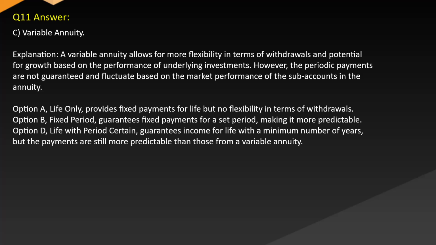Option A, life only, provides fixed payments for life but no flexibility in terms of withdrawals. Option B, fixed period, guarantees fixed payments for a set period, making it more predictable. Option D, life with period certain, guarantees income for life with a minimum number of years, but the payments are still more predictable than those from a variable annuity.